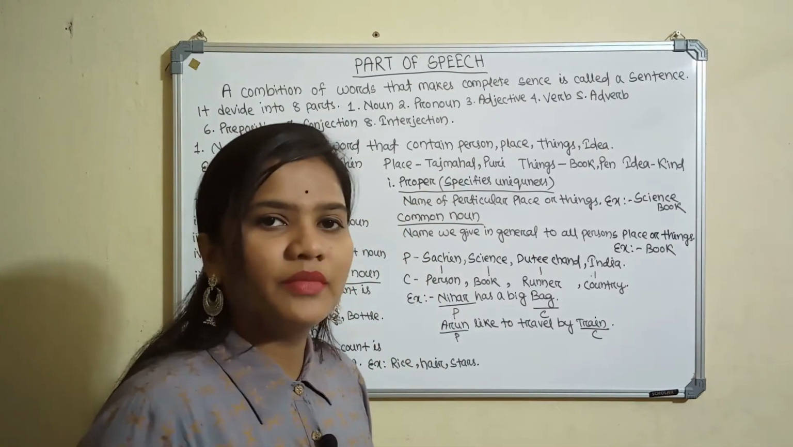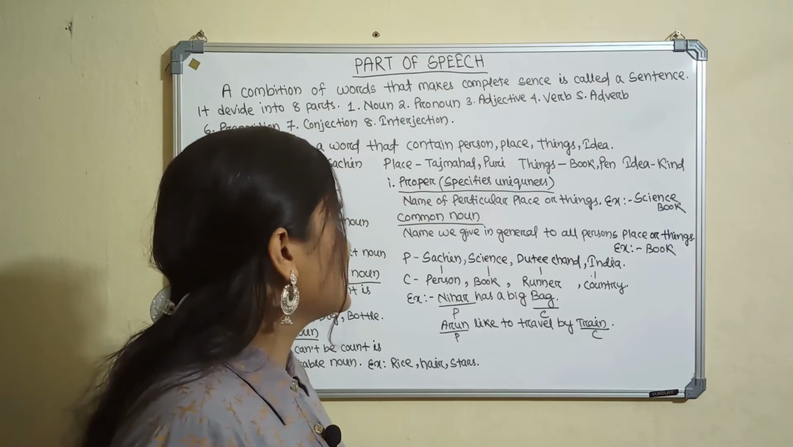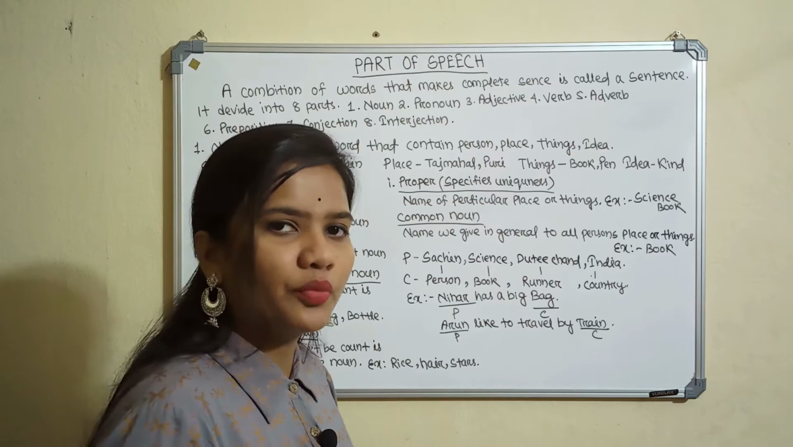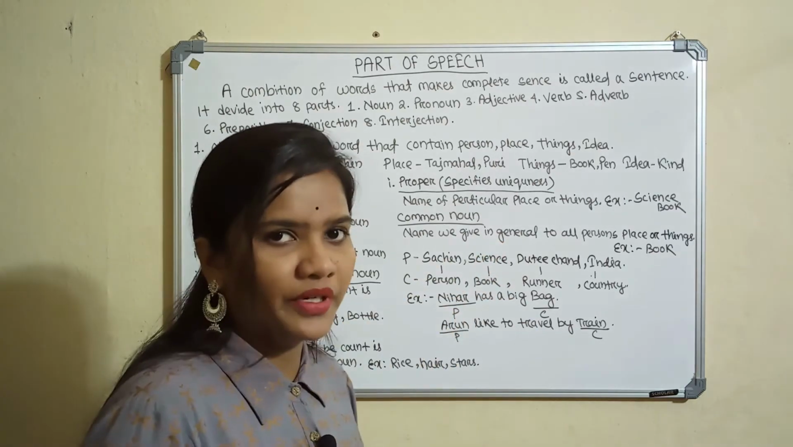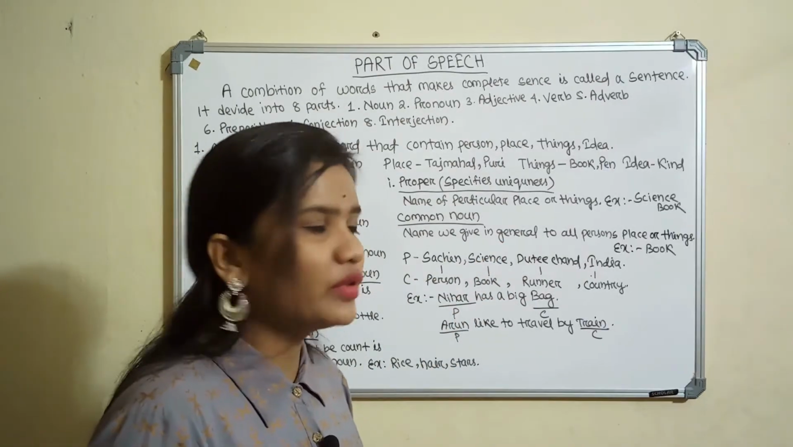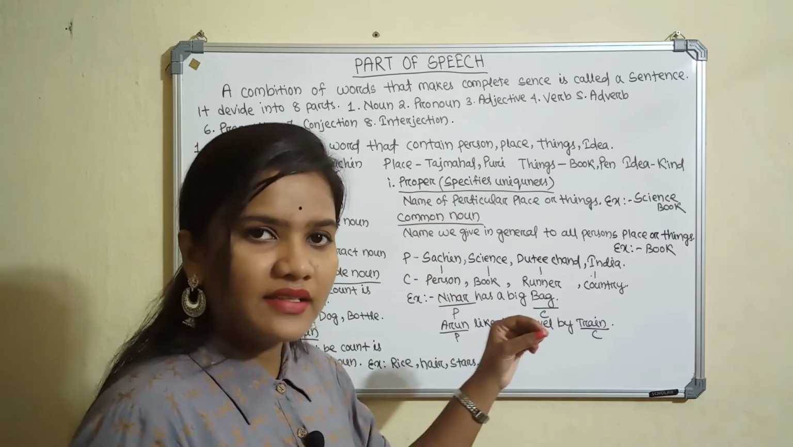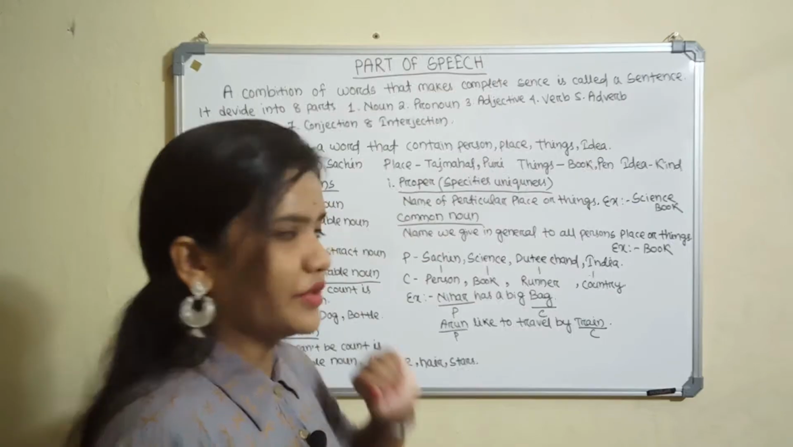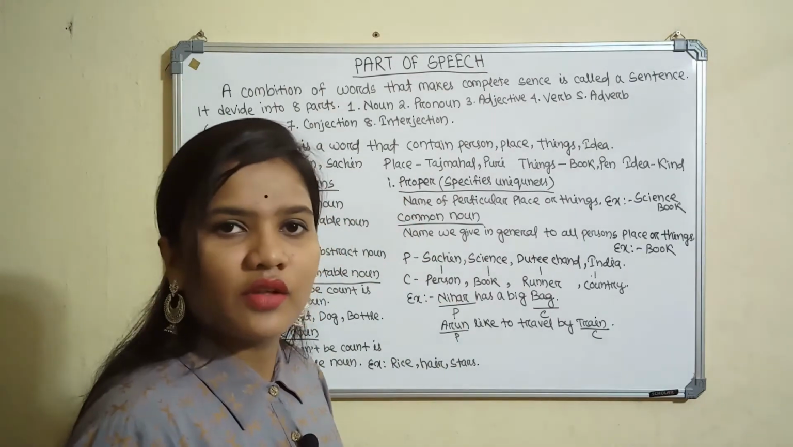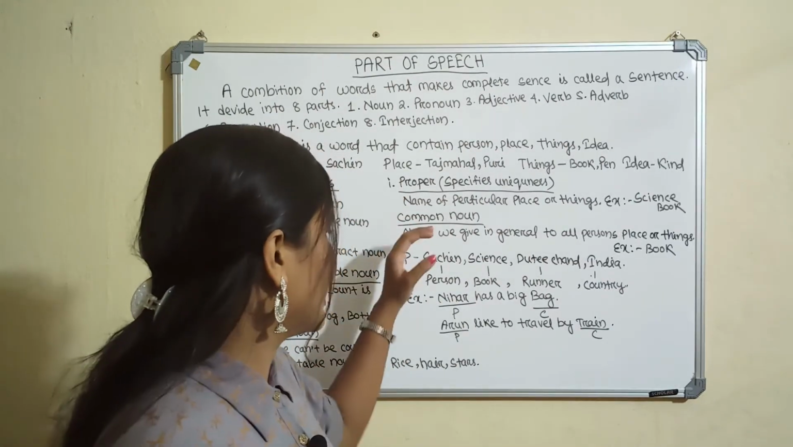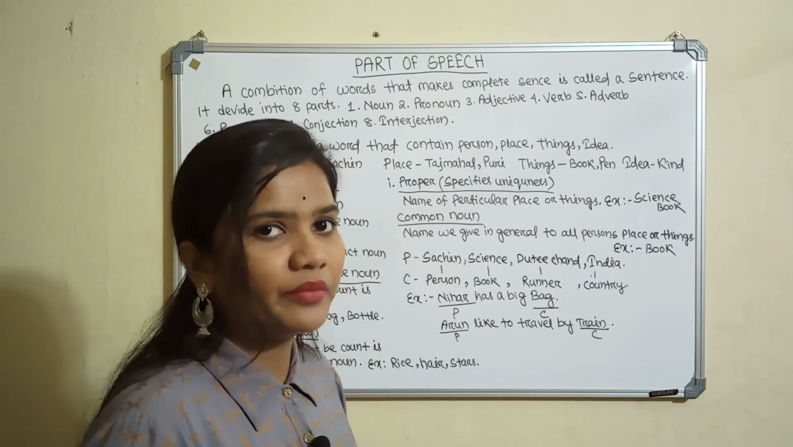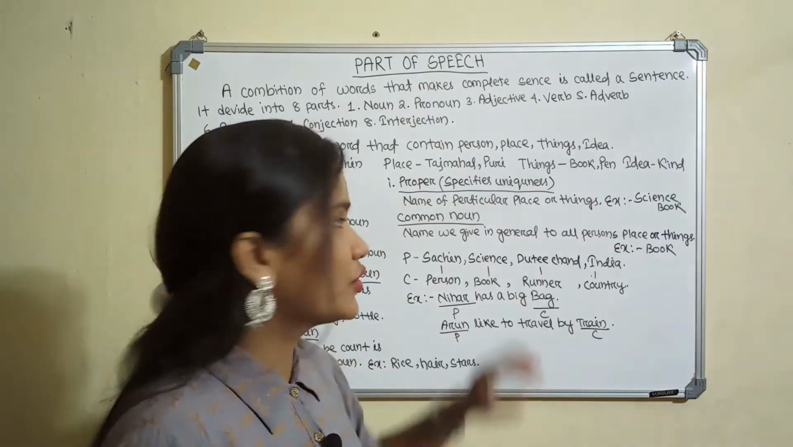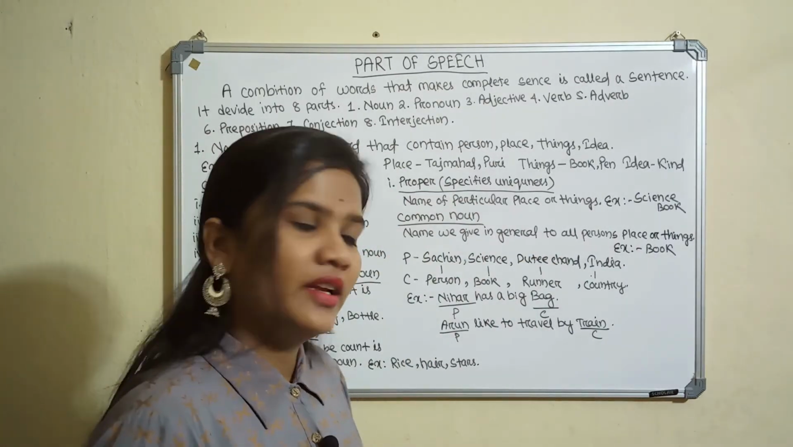Common noun means the name we give in general to all persons, places or things. Example, book. I have many books. It is called a common noun, but "I have a science book" is called a proper noun. Science is the specific name of the book, so it is categorized into proper noun. But books is not specific, so it is a common noun. The book may be English, may be science, may be math, but we now present the science book, so it comes into the category of proper noun.